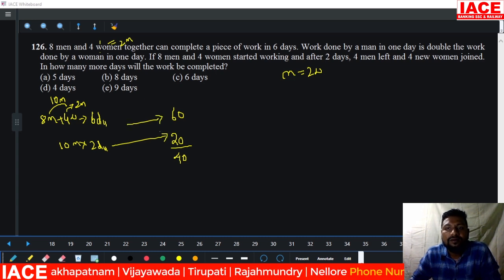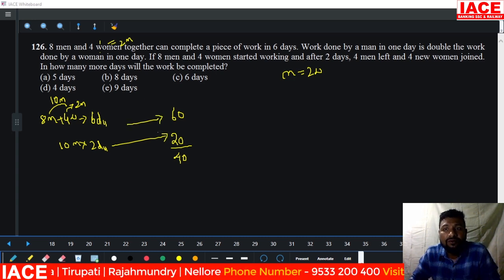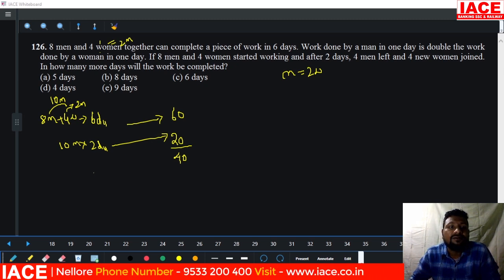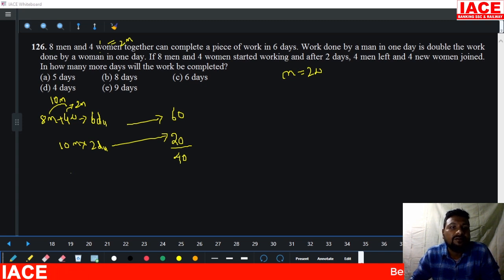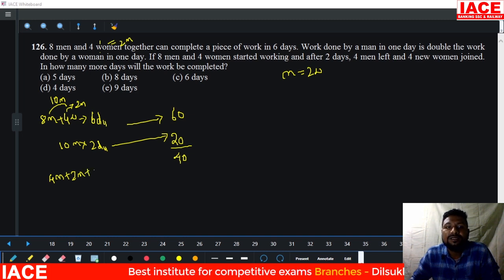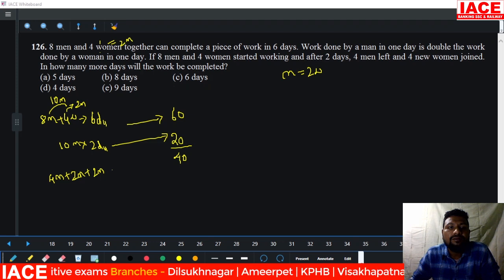Now the condition is what? 4 men left and 4 new women joined. 4 men left means already 8 men were there, out of that 4 men left, so the remaining 4 men are there plus 4 women. 4 women is equal to 2 men, and the extra 4 new women joined, which is also 2 men. Then it is 4 men plus 2 men plus 2 men.